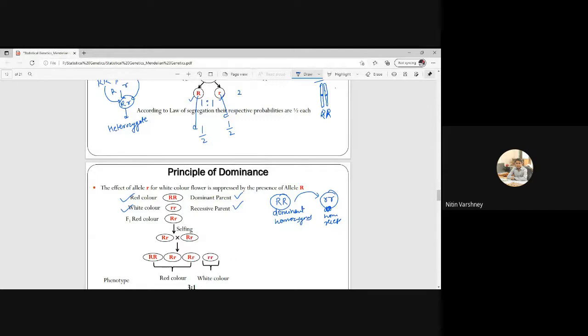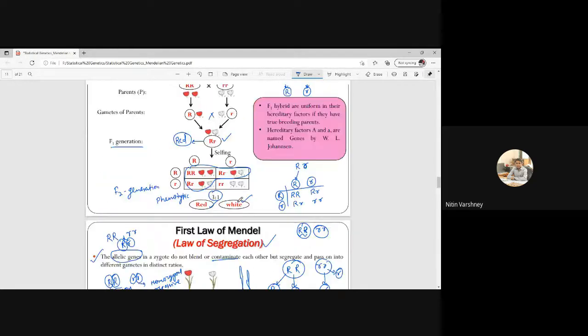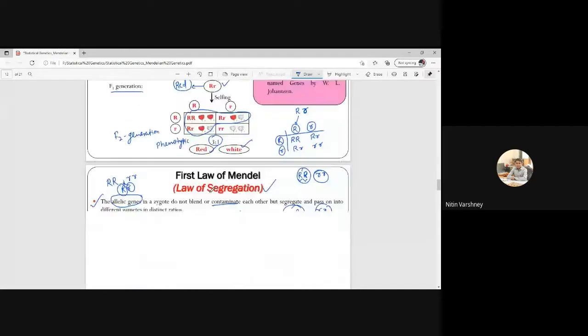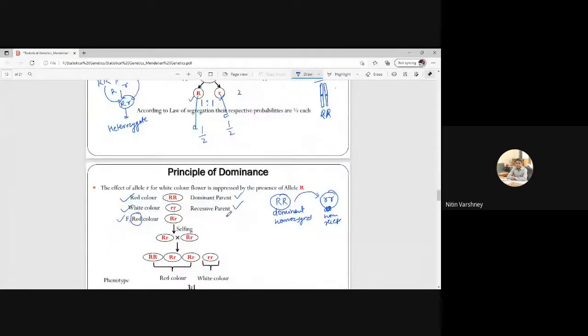So F1 will be red color, isn't it? See, F1 will be red color because capital R is dominant over small r.